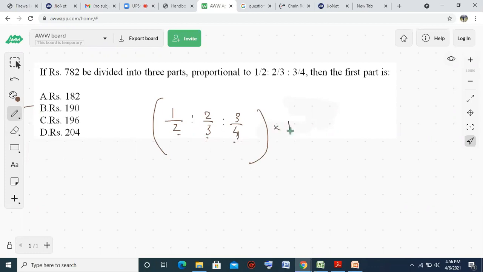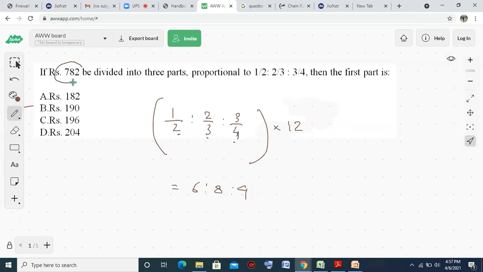The LCM is 12. Multiply the whole fraction by 12. 12 times 1/2 is 6, 12 times 2/3 is 8, 12 times 3/4 is 9. So the new ratio becomes 6:8:9. 4 twos are 8, 4 threes are 12, 3 threes are 9. So 6:8:9 is the simplified ratio.